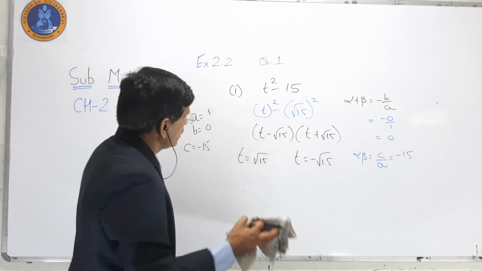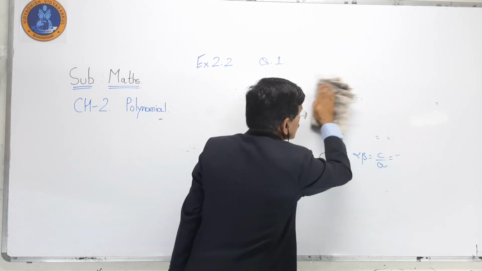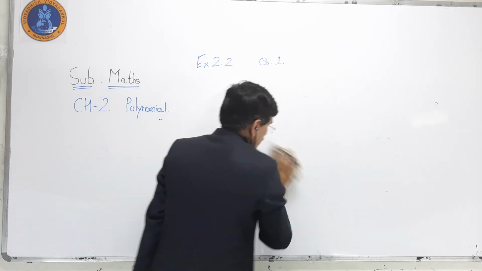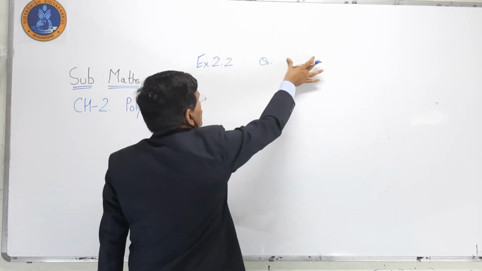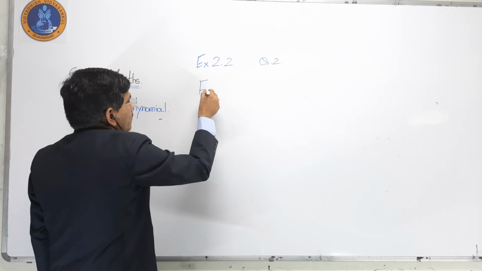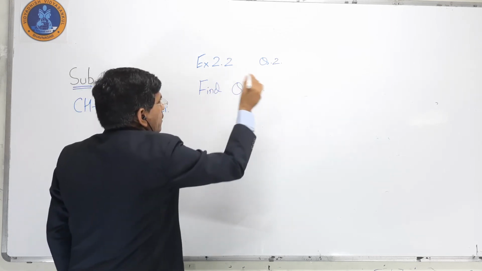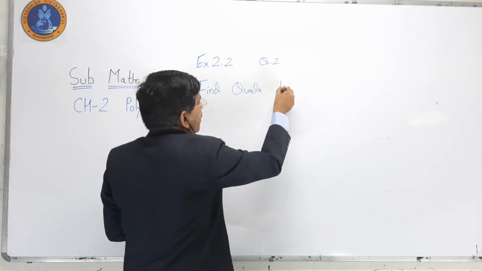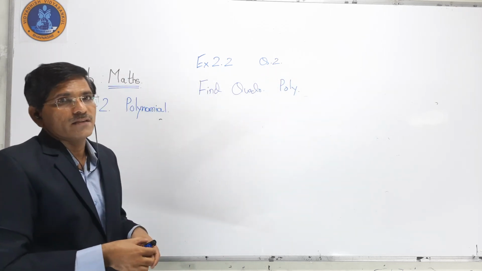Now there is still one question, that is question number 2. How to find a quadratic polynomial if the zeros are given?